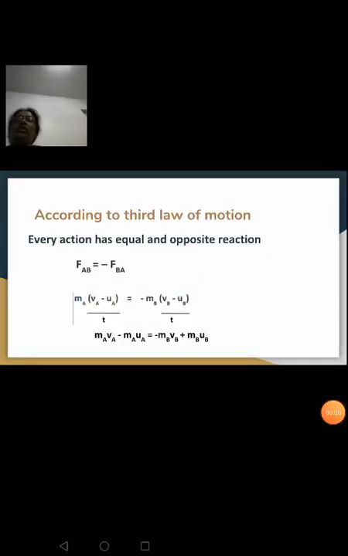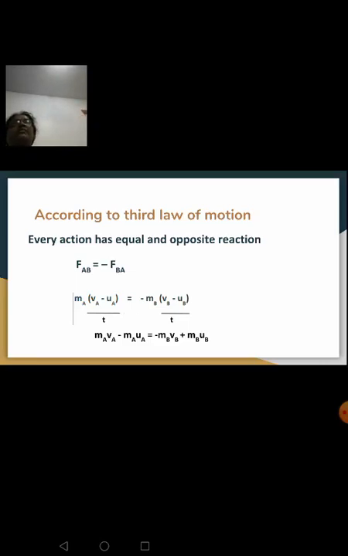So according to the third law of motion, every action has an equal and opposite reaction. So FAB, the force exerted by ball A on B, is equal to minus FBA. Why have I used a negative sign here? Because reaction force is always in the opposite direction. So force exerted by ball A on B is your action force. Force exerted by ball B on A is going to be a reaction force. It just comes with a negative sign.